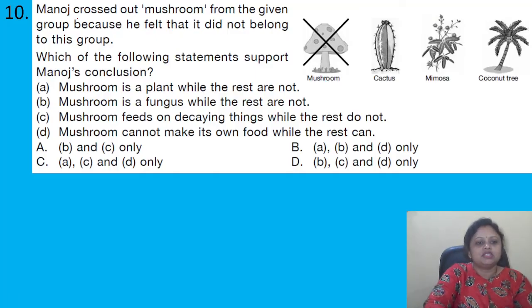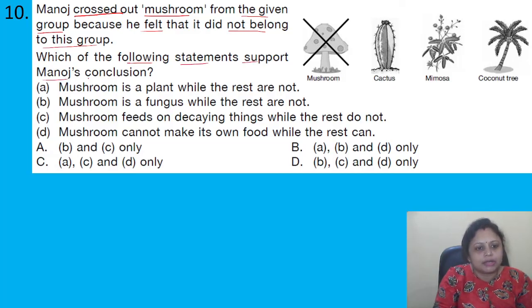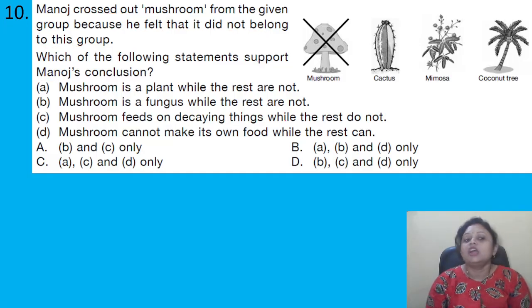Manoj crossed out mushroom from the given group because he felt that it did not belong to this group. Which of the following statements support Manoj's conclusion? Options are A, mushroom is a plant while the rest are not. B, mushroom is a fungus while the rest are not. C, mushroom feeds on decaying things while the rest do not. D, mushroom cannot make its own food while the rest can.